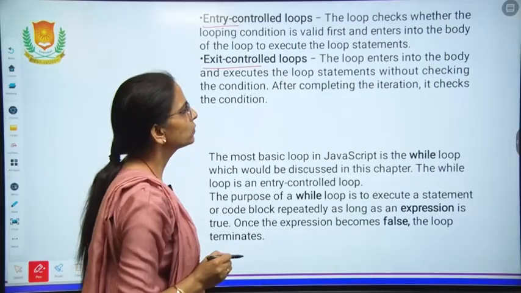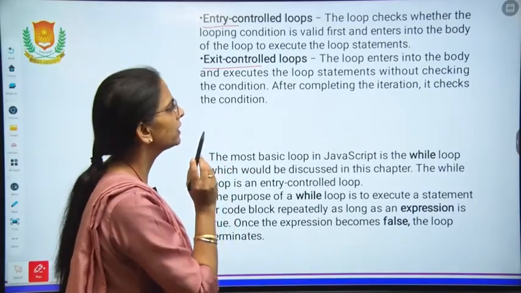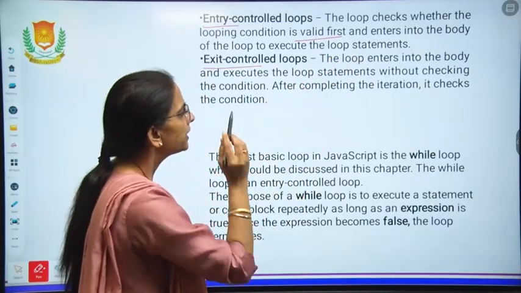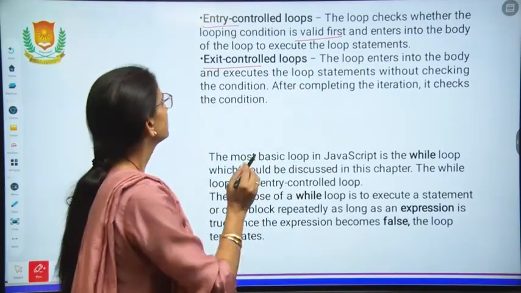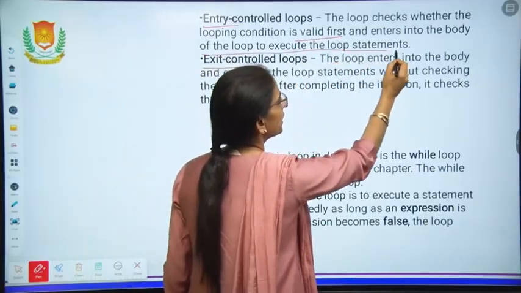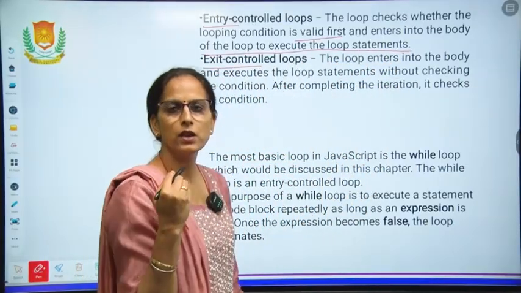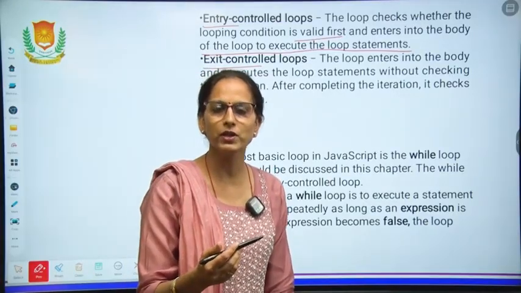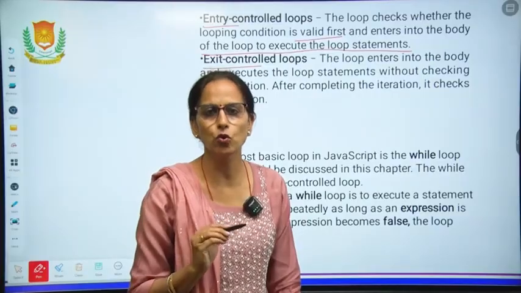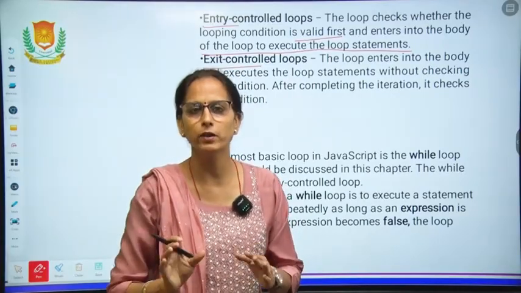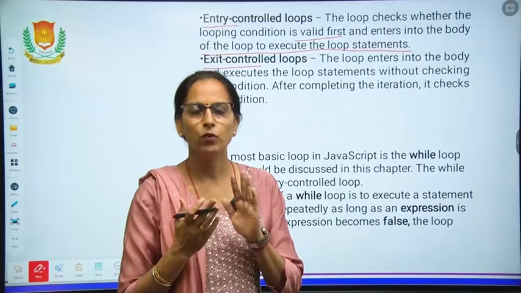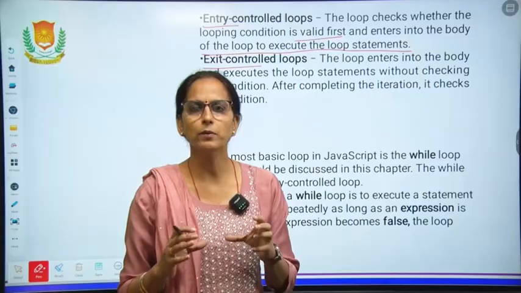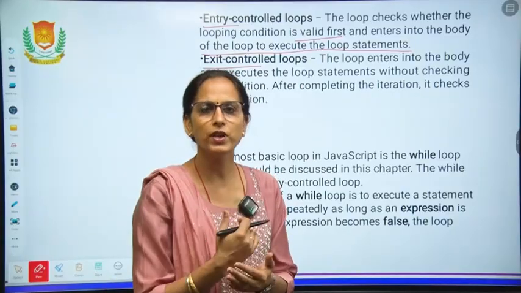The loop checks whether the looping condition is valid first, and enters the body of the loop, then executes the statements. Means before entering the loop, first the condition will be checked. If the condition is true, then your looping statements will be printed. Whatever you want to print on the screen, before that printing the condition will be checked.